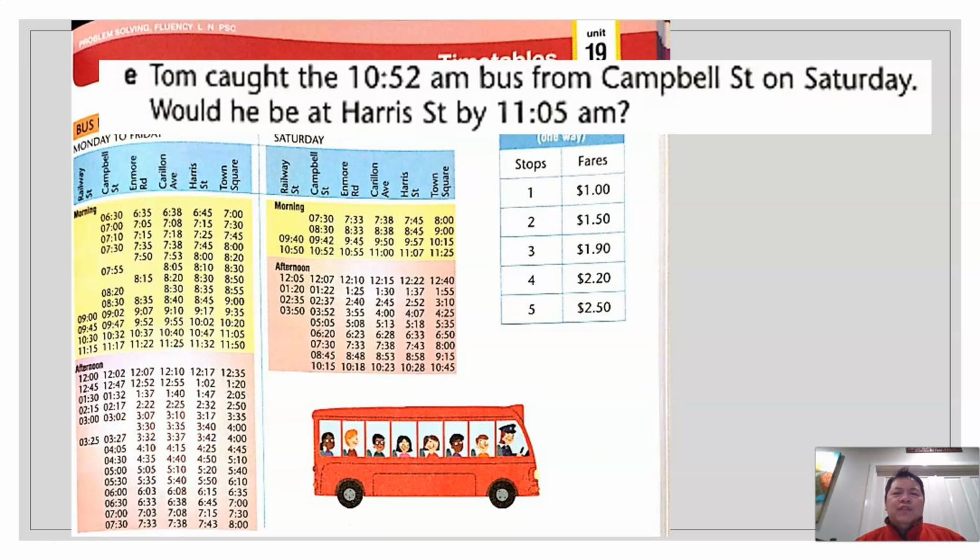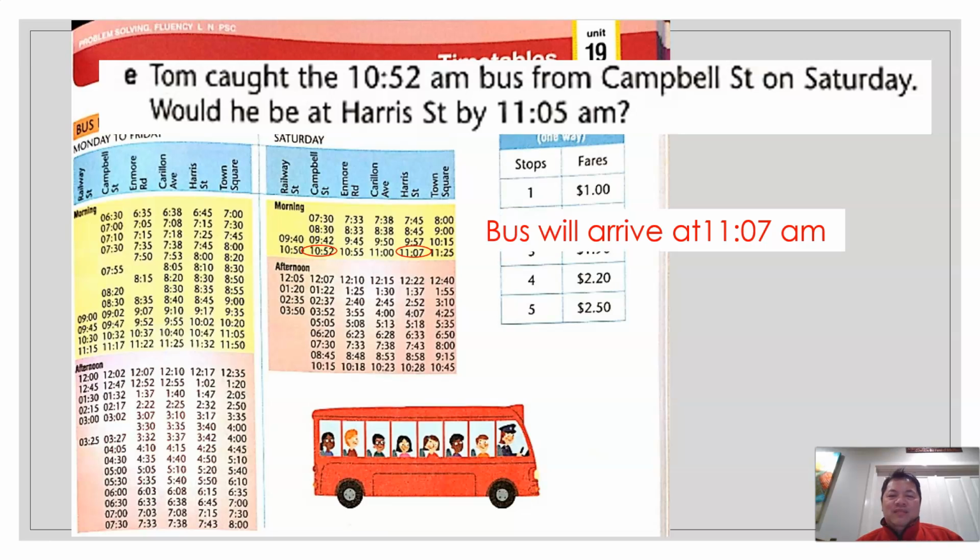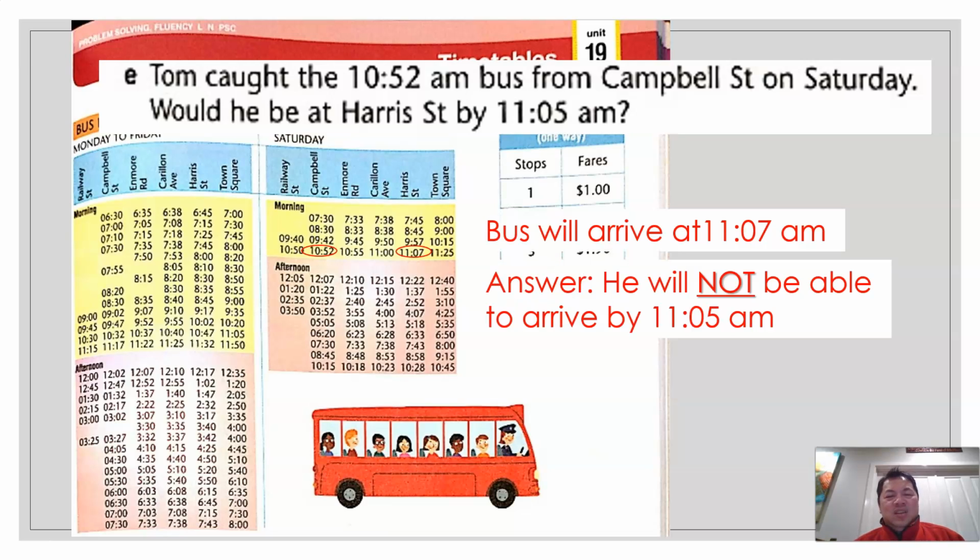Tom caught the 10:52 a.m. bus from Campbell Street on Saturday. Would he be at Harry Street by 11:05? Let's check. If it's 10:52, he can get on the bus at Campbell Street. So he will reach Harry Street at 11:07. So he will not be able to arrive by 11:05 a.m.